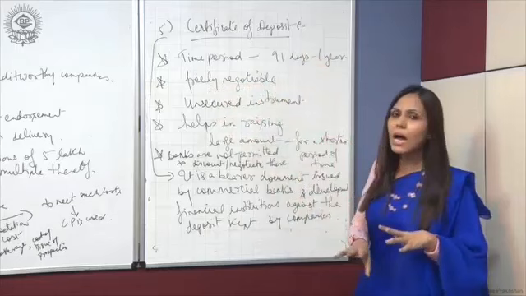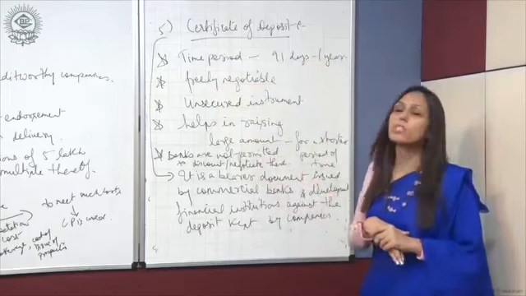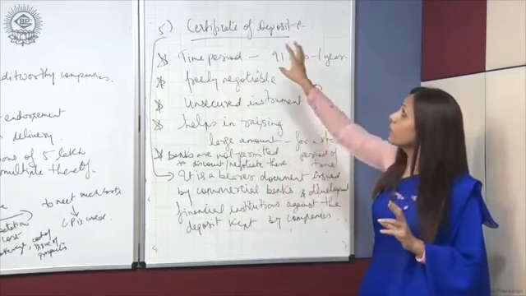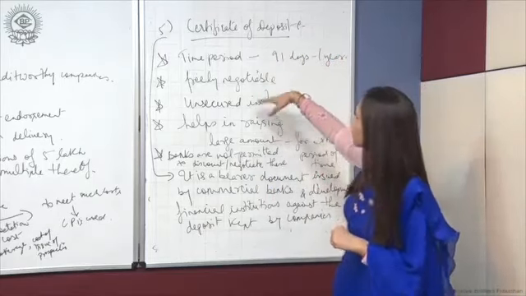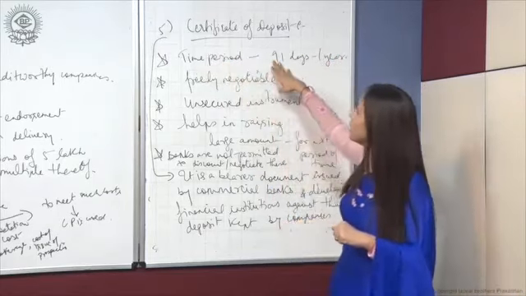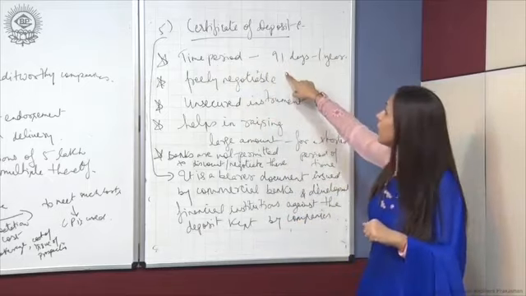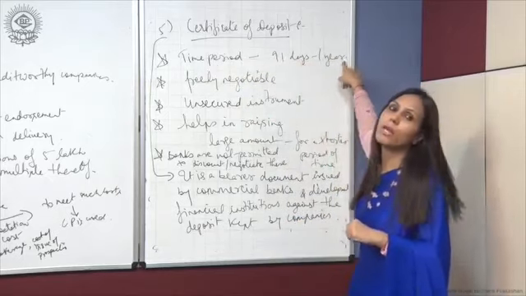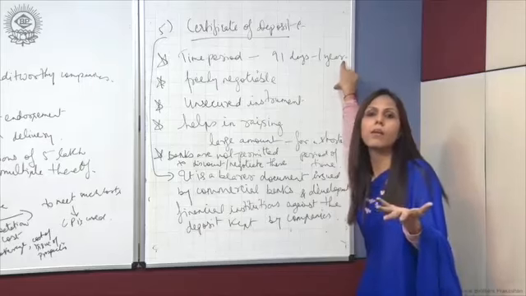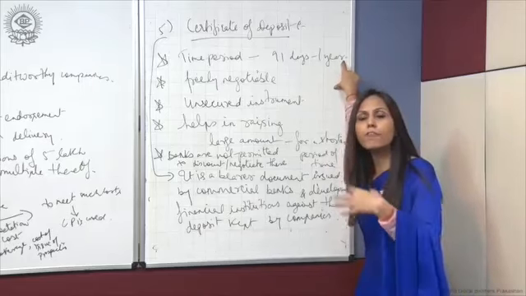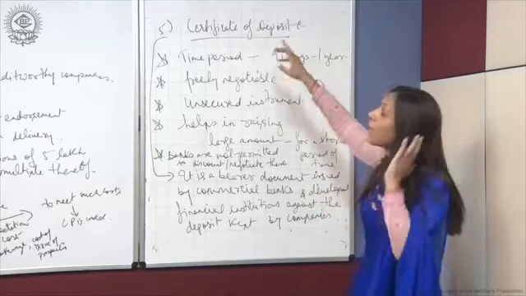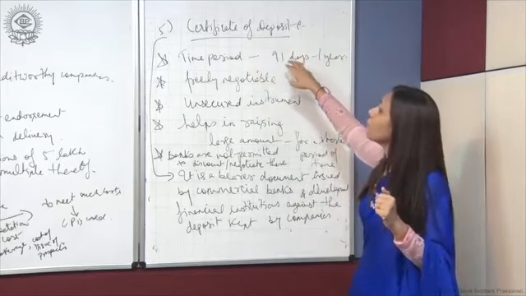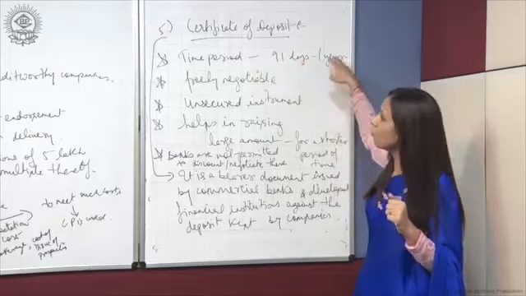But banks are actually not permitted to discount or negotiate these certificates of deposit. Fine. The time period ranges between 91 days to 1 year. So a company can take money from these banks or any financial institution by issuing a certificate of deposit for 91 days to 1 year.